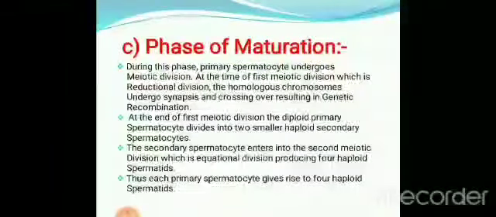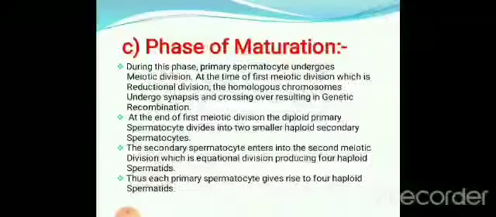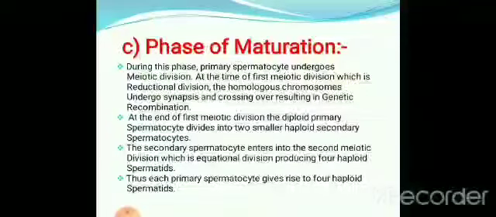That means what was diploid becomes haploid here, because meiotic division is a reductional division, so the chromosome number is reduced. So those are called secondary spermatocytes, which are haploid in nature. The primary spermatocyte is diploid in nature, but the secondary spermatocytes are haploid in nature. Then the secondary spermatocytes enter into the second meiotic division.